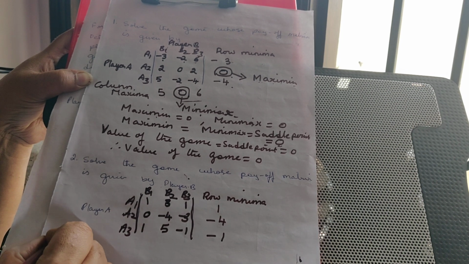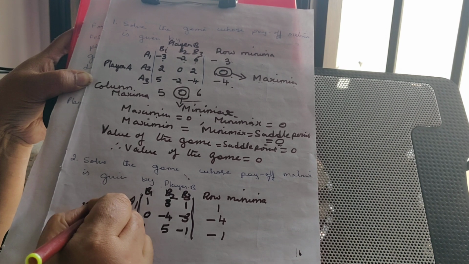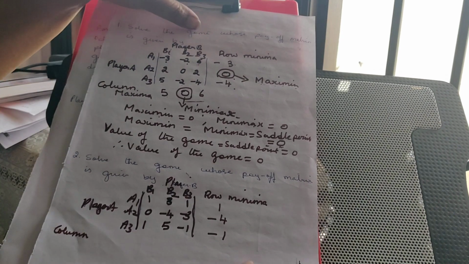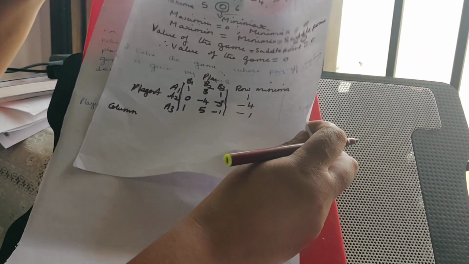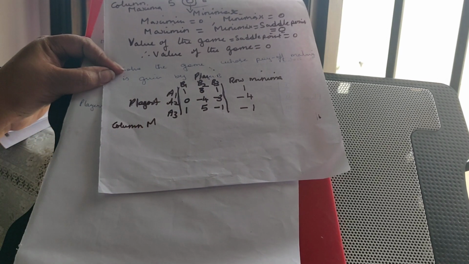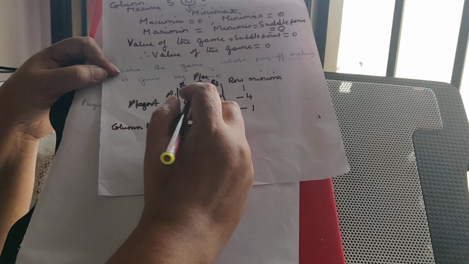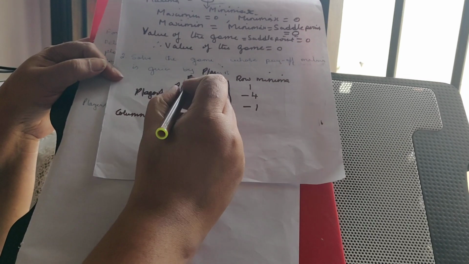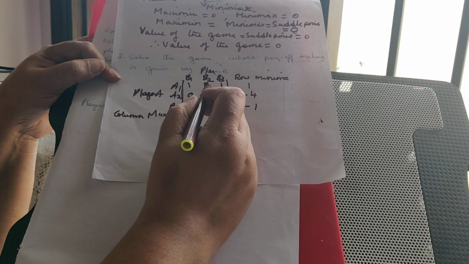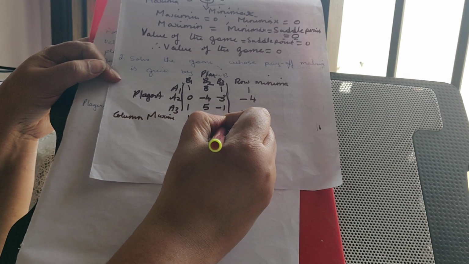Again I am going to go for column maxima. That is, from each column I am going to choose the biggest value. Here it is 1, here it is 5, here it is 1.